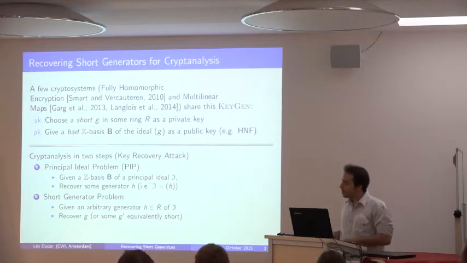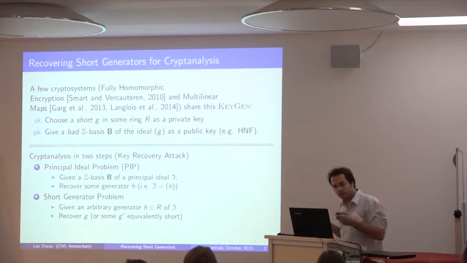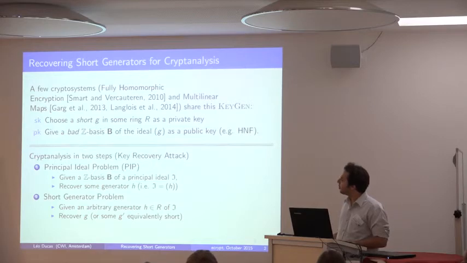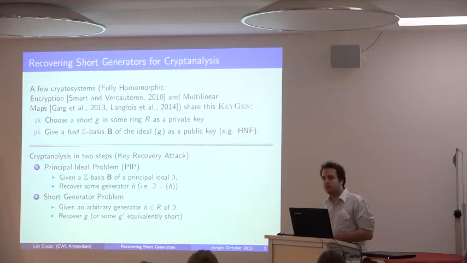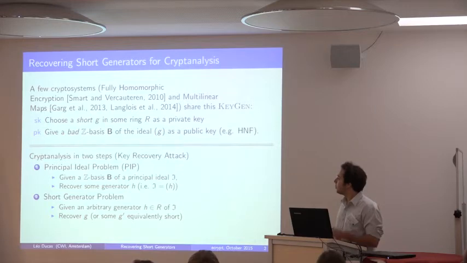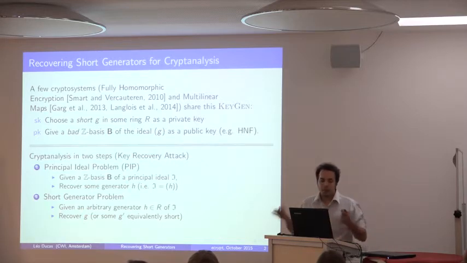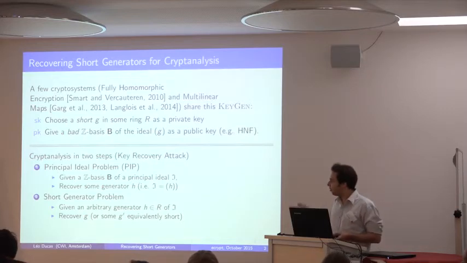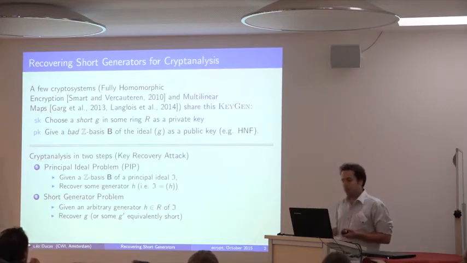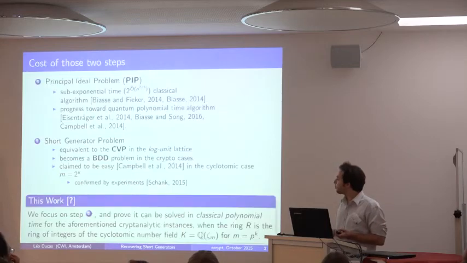And now we're given an arbitrary generator and want to recover the one that is short. Because the one that is long here cannot be used as a secret key. That's not enough to do anything useful. Okay? So that's the second task. Recover either G, or something that's equivalently short. For example, if you multiply G by a root of unity, you get something of the same size, and we consider this as basically recovering the secret key.